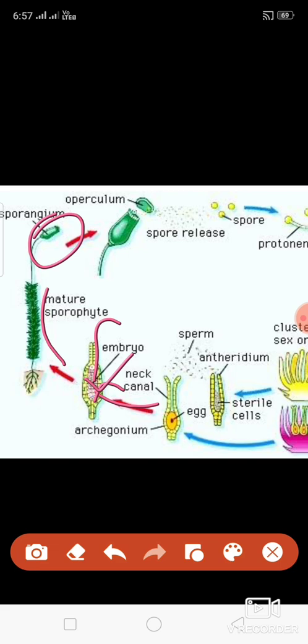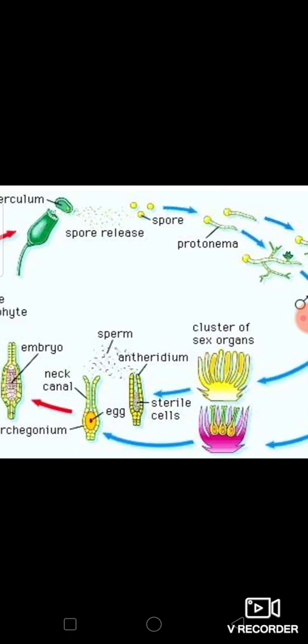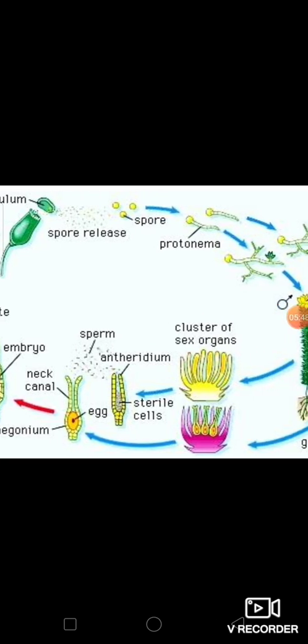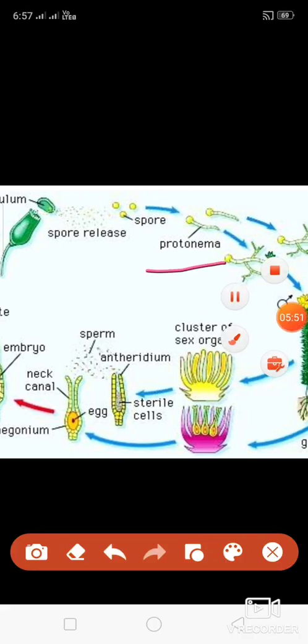When it matured enough, it breaks and operculum is broken. This is operculum. It is broken and spores are released. So each spore develops into new plant. Each spore develops into protonema, develops into this new plant. This is the life cycle of this bryophyte. I hope you understand. If you didn't understand, go through this video and picture again. It will be very clear for you.